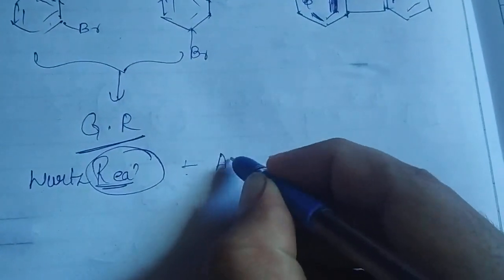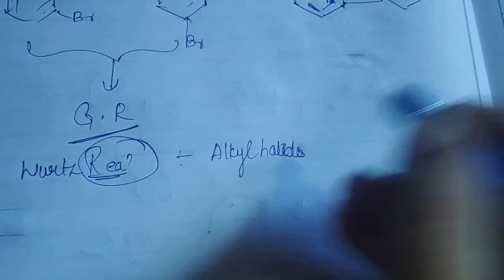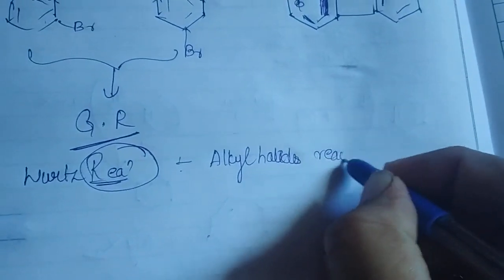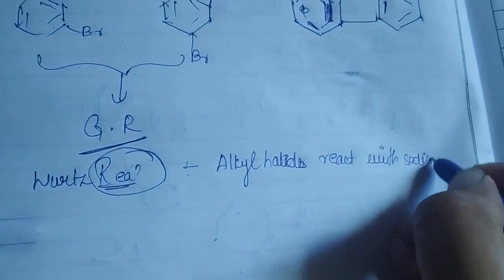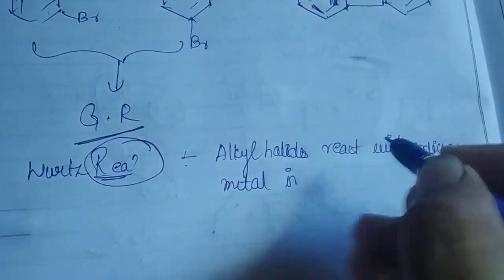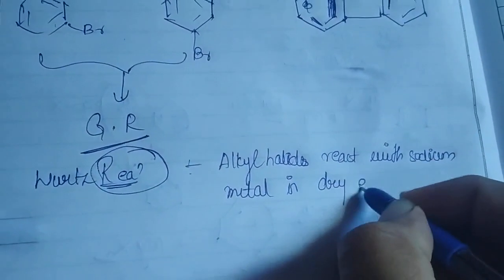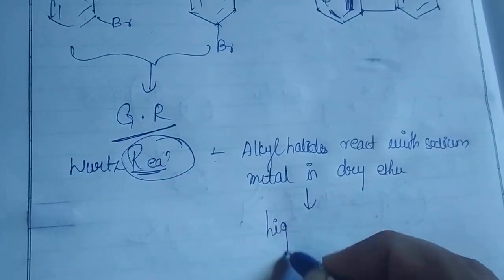When alkyl halides react with sodium metal in dry ether, here also we are maintaining dry ether as the solvent, basically we are going to get higher alkanes.